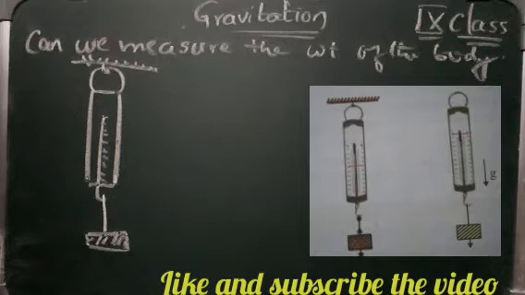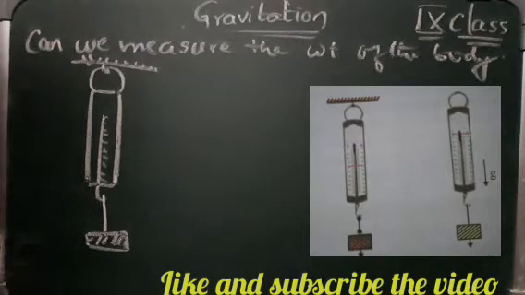So carefully observe the change in the position of the indicator on the spring balance scale while it is in free fall. We observe that the indicator of the spring balance shows 0 while it is in free fall. This is due to the weightlessness of a free falling body. For example, if you are jumping from some height, how do you feel? You feel very free, isn't it? You feel like you are weightless, you don't have any weight in your body.